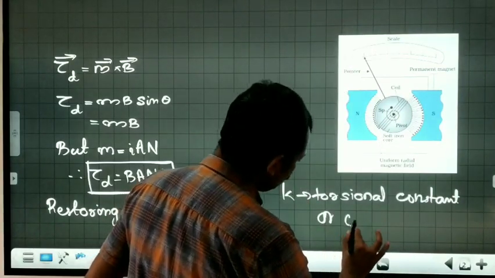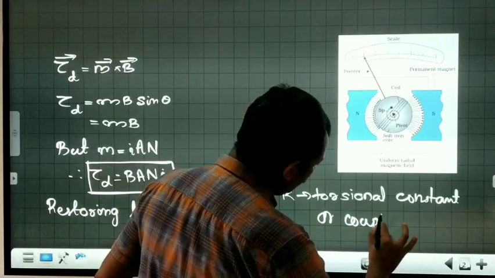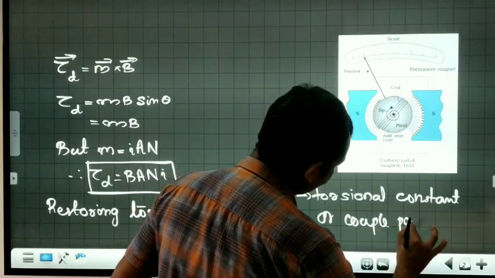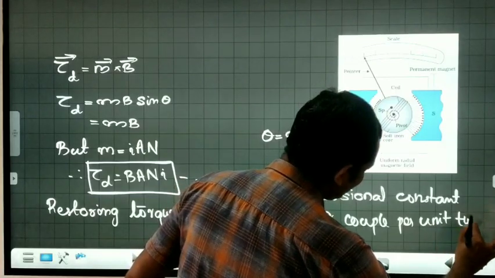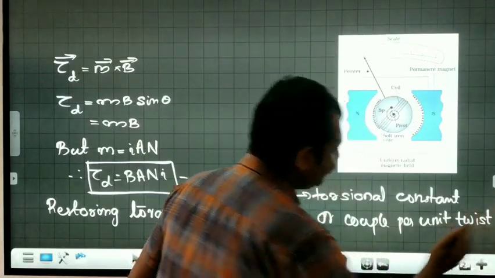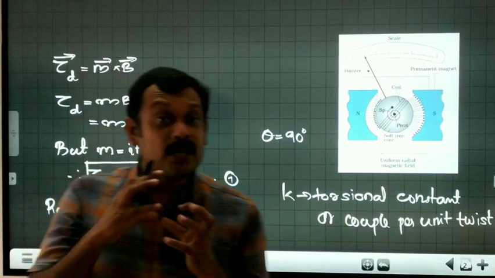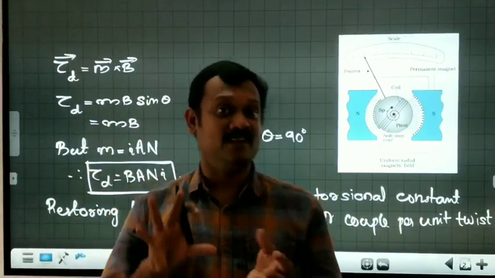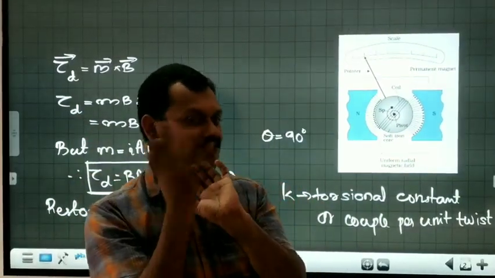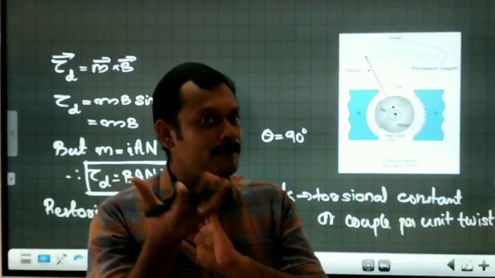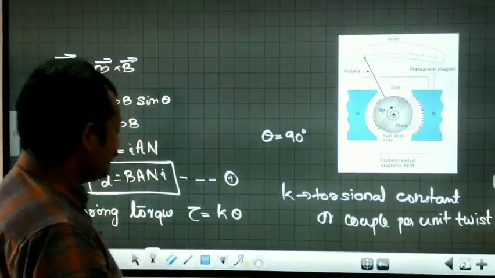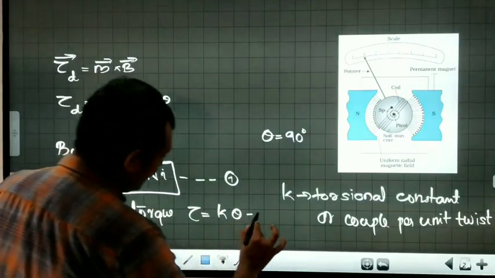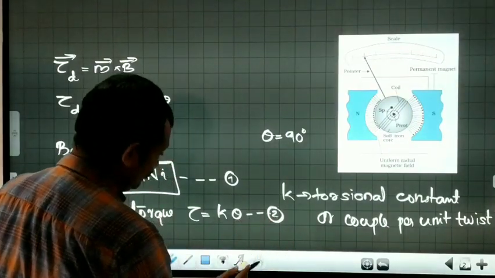It is also called couple per unit twist. Twist in this case means the angle. It is also called couple per unit angle. Twist is the angle to which it is turned. So tau is equal to k theta. That is equation number 2 for us.